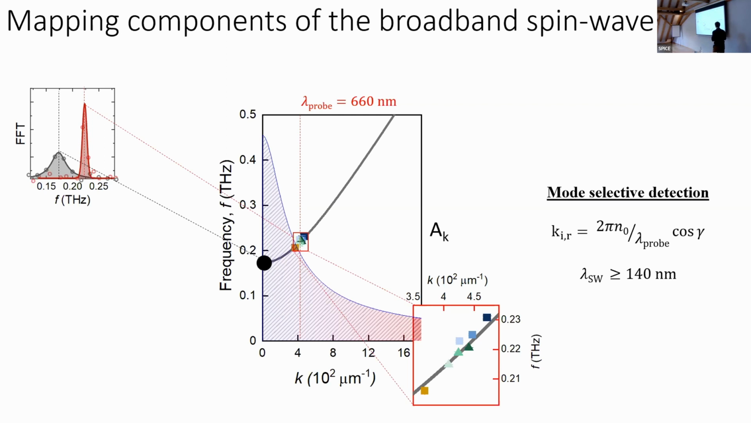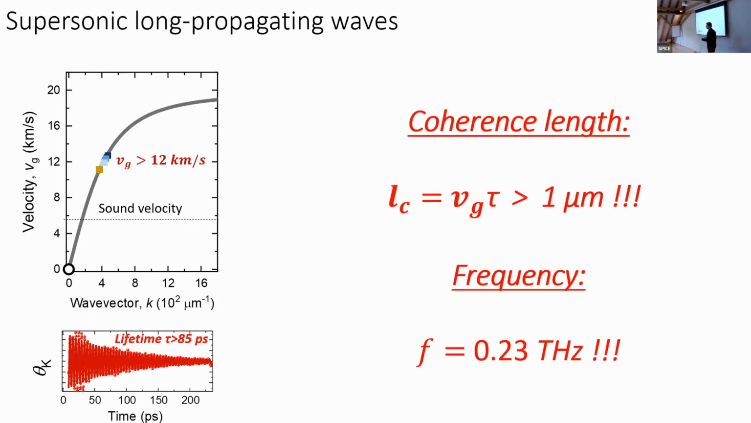And I would like to emphasize here that we were sensitive in our experiments to spin waves with wavelengths of around, like the shortest wavelengths which we can probe were around 140 nanometers. So significantly shorter than what you see in a typical magneto-optical experiment with imaging. So let me say a little bit about the characteristics of these waves and their use for antiferromagnetic magnonics.